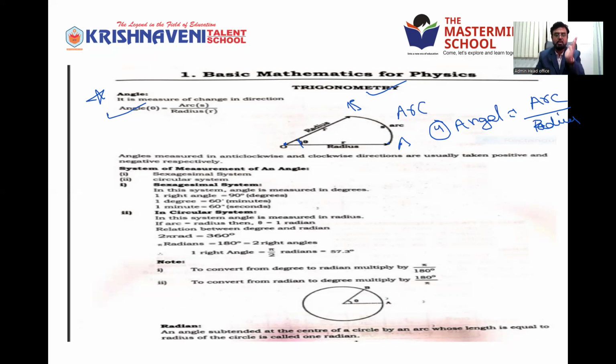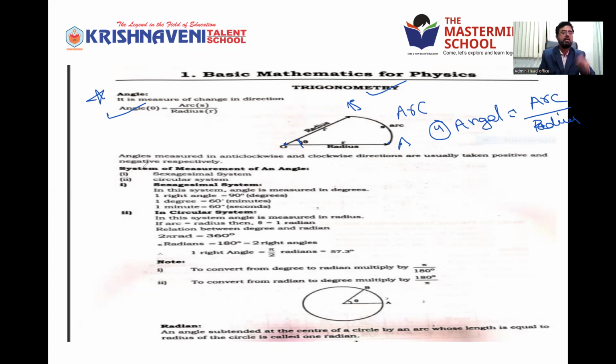Radius is the distance between the origin and the last point. So this is the radius. Arc by radius is known as angle. That is the first basic concept of trigonometry. Right?